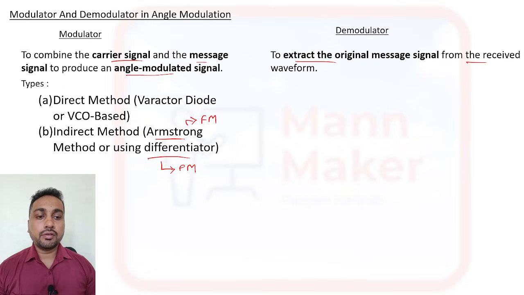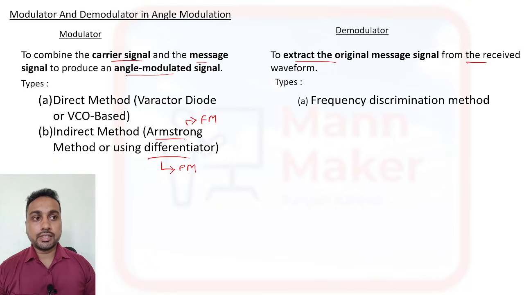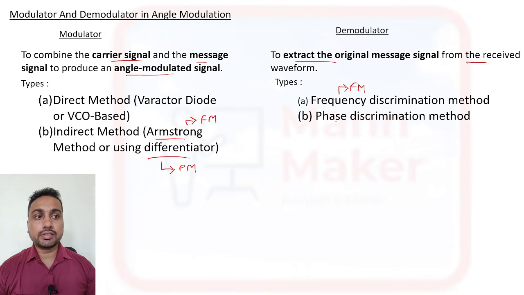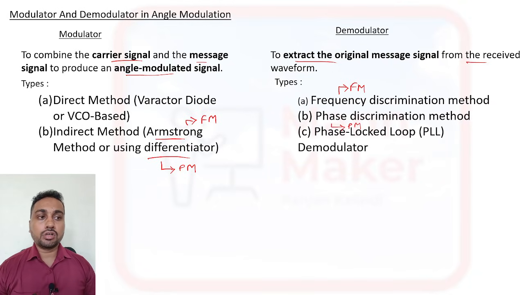Now, for the demodulator, we have the frequency discrimination method, generally used to demodulate frequency modulation, and the phase discrimination method for PM, phase modulation. Another one is the phase locked loop, that is the PLL demodulator. This is the modulator and demodulator of angle modulation.